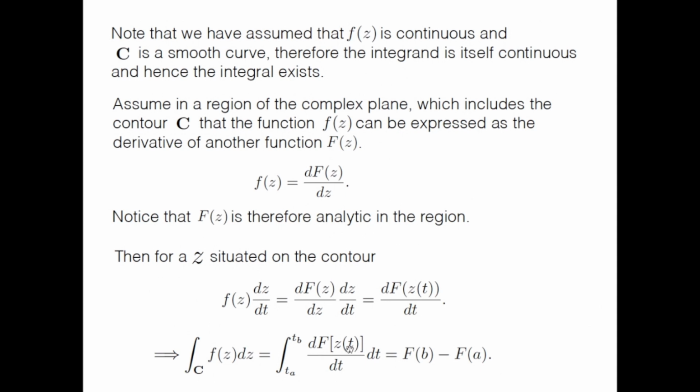Remember that z(ta) equals a and z(tb) equals b. So this immediately gives us this quantity F(b) minus F(a).